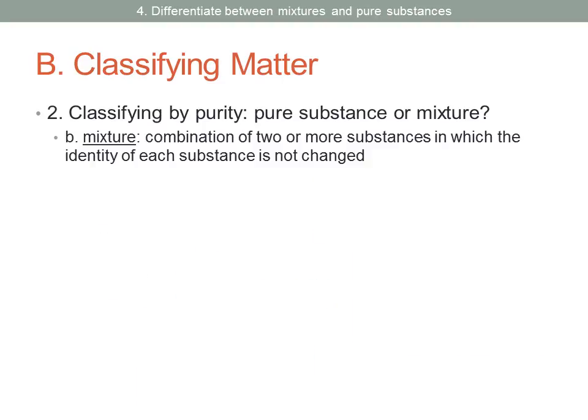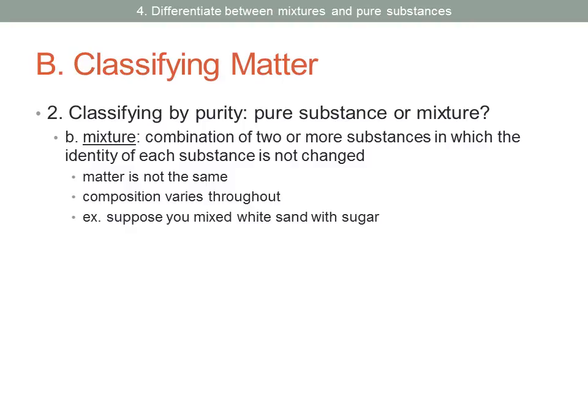A mixture is a combination of two or more substances in which the identity of each substance is not changed. In other words, the matter within that sample is not the same. The composition varies throughout. So for example, if you mixed white sand with sugar, that sample would have sand particles in it. It would also have sugar particles in it. They would not be the same, making that sample a mixture or not a pure substance.